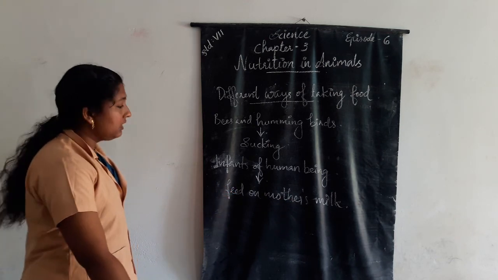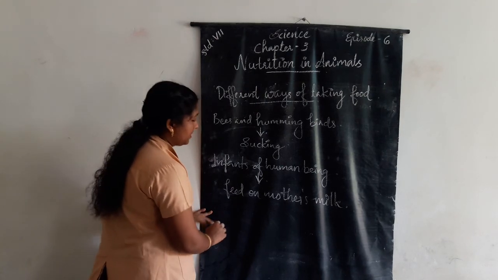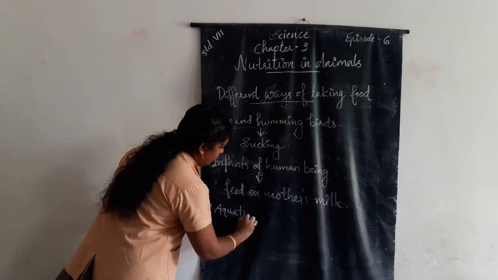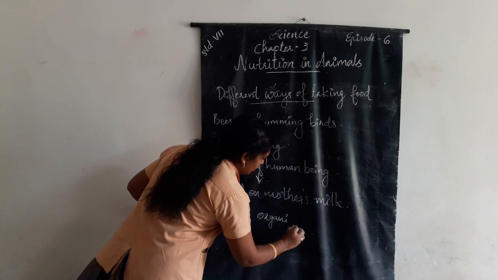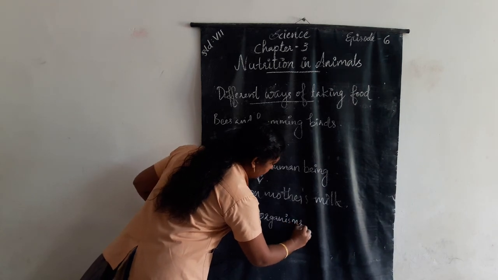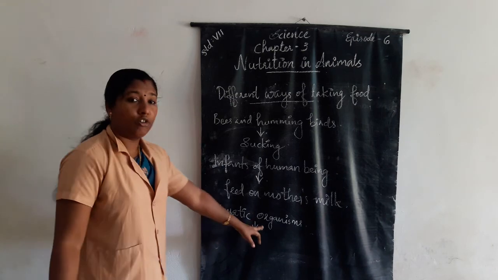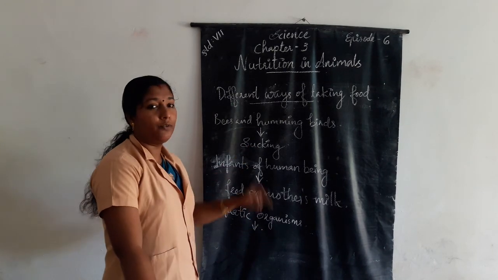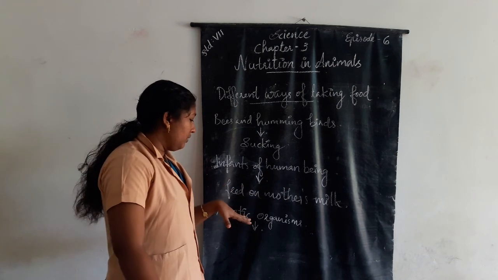Another example is aquatic organisms, the organisms that live in water. How do aquatic organisms take food?